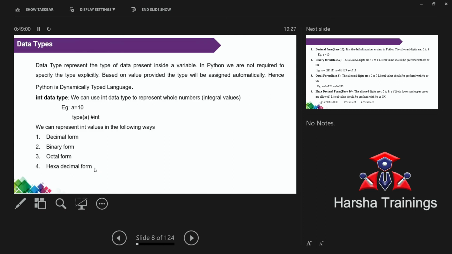Data types. Is everything okay up to now? Remember, at any point of time, if you have any doubt, please ask. That is not a problem. Here, the entire thing is an interpreter, not a compiler. You got the meaning?